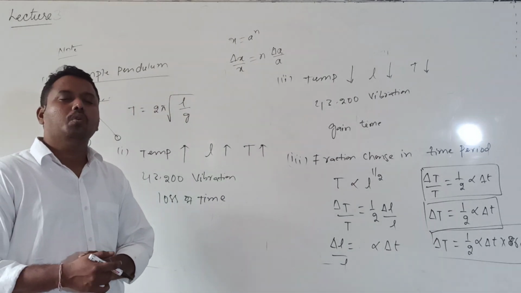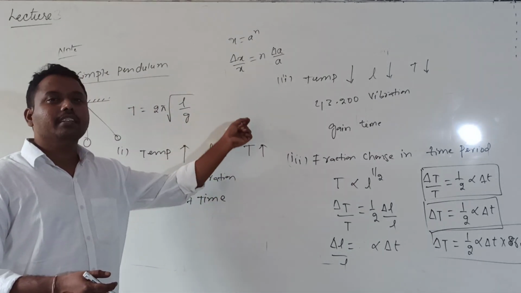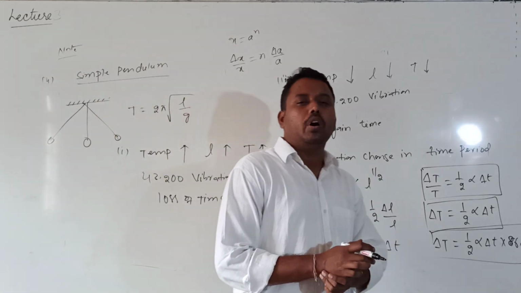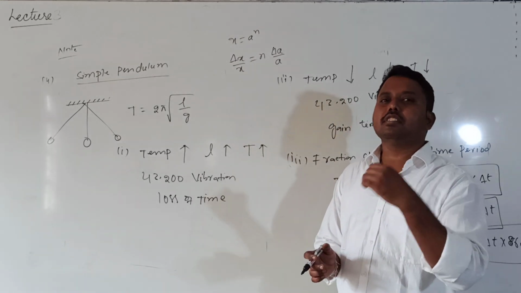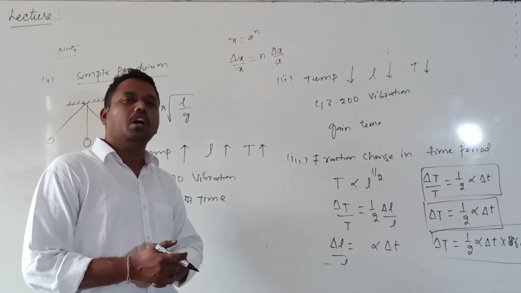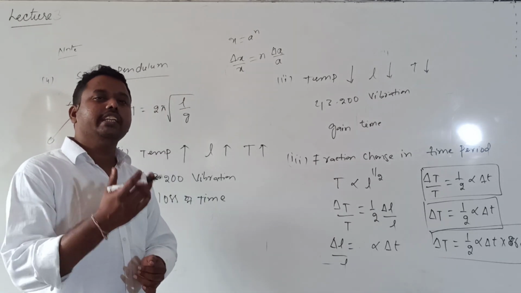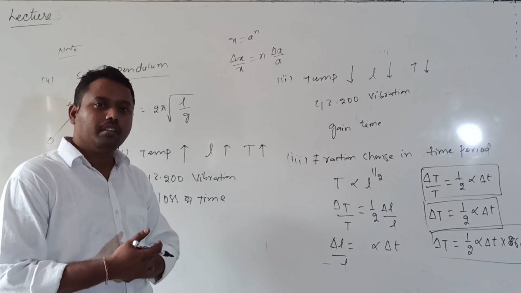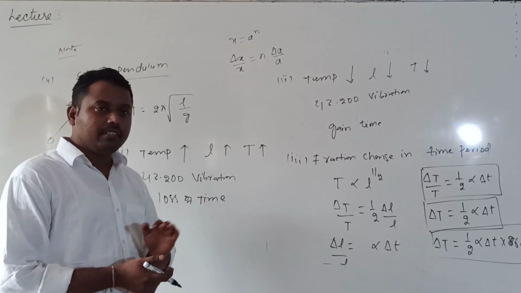So that's why, while making this pendulum clock, as we discussed yesterday, we will use invar steel. Why do we prefer invar steel only? Its alpha value is very low. Due to the very low alpha value, the change in length with temperature is very small, which can be negligible. That is the reason.